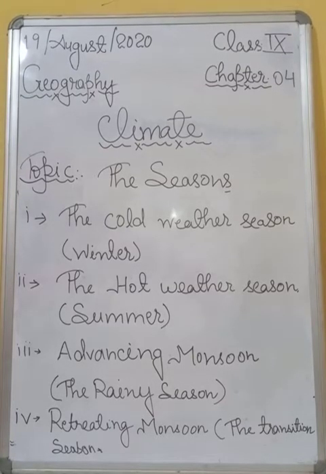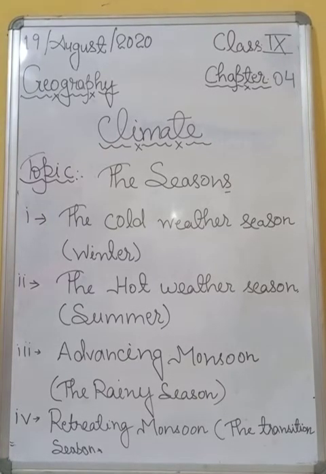So students, one question will arise here: where is the Mediterranean Sea? So students, the Mediterranean Sea is a sea connected to the Atlantic Ocean, surrounded by the Mediterranean